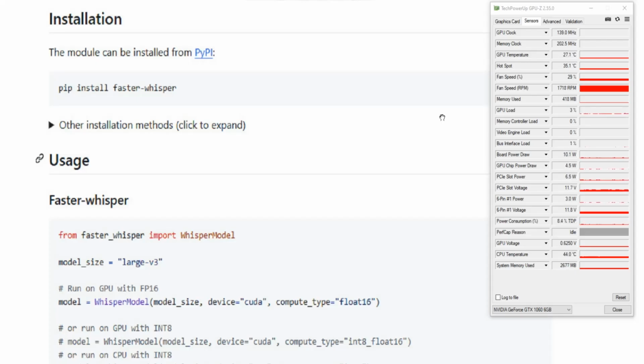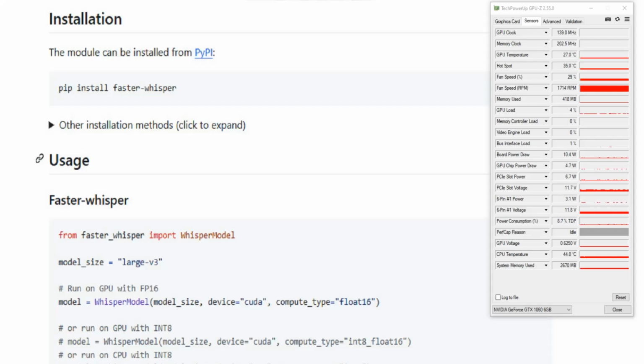When running from the command line, it accepts the file name on the disk as input. It might be possible to simulate a file on the disk by writing a sound stream into it, but I decided to go back a step and contact Faster Whisper and see if speech can be recognized in real time by it in any way.